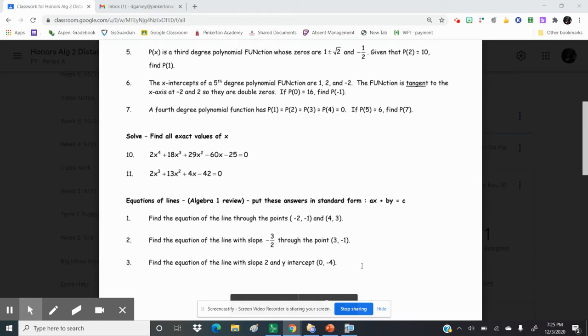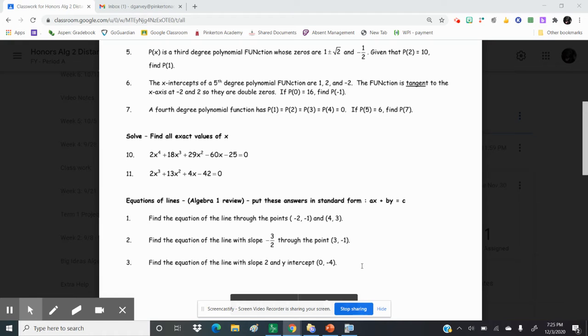So if I look at the first two terms, I could take out an x squared, and that would leave me with 2x plus 13. If I look at the second two terms, I could take out a 2, and that would leave me with 2x minus 21. So that shows you that grouping doesn't work because those two parentheses wouldn't be the same.